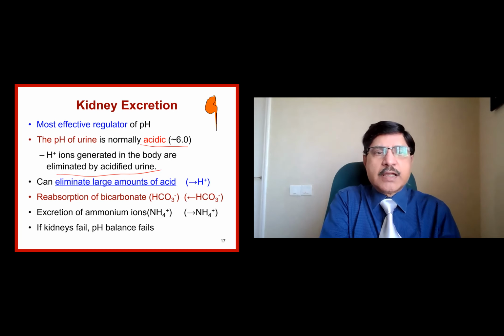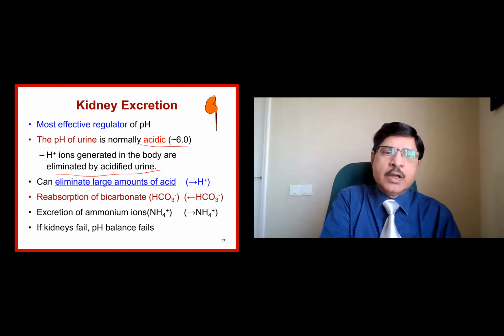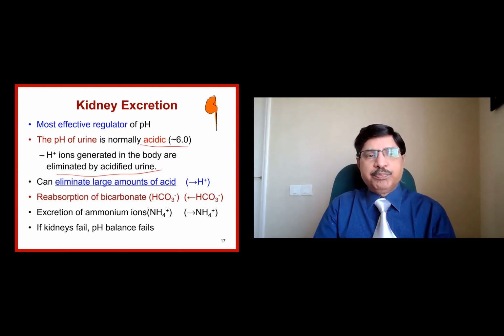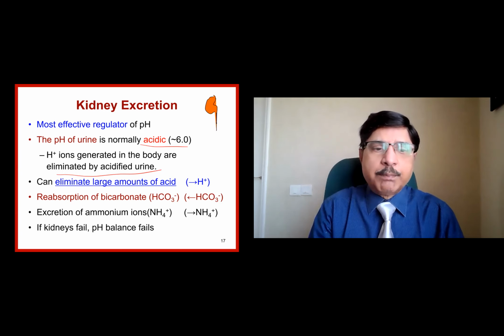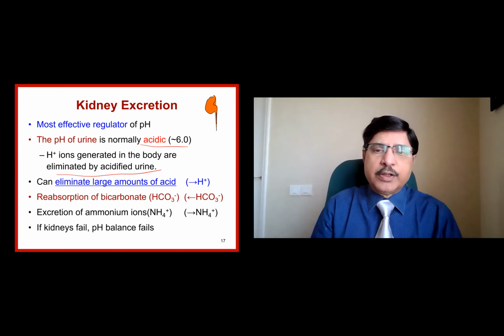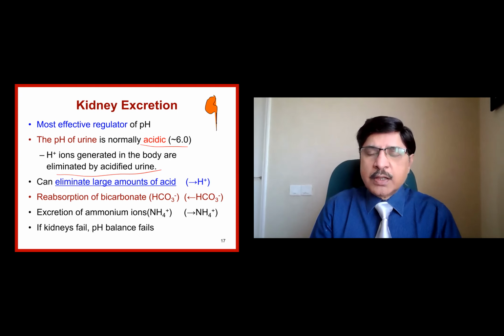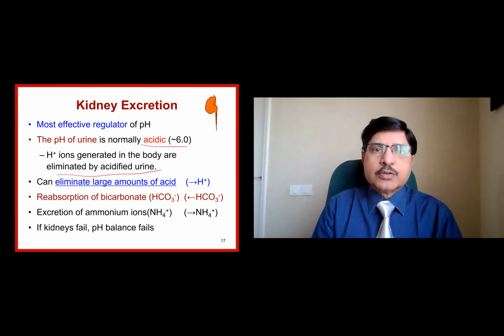That is how the changes in the hydrogen ion concentrations are mitigated. The kidney can eliminate large amounts of acid, can reabsorb bicarbonate, can excrete ammonia, can secrete bicarbonate, can synthesize bicarbonate. All are possible. If kidneys fail, of course, the pH balance will also fail.